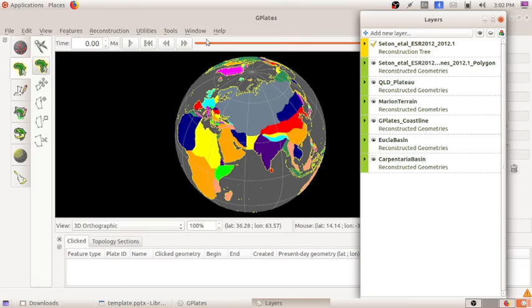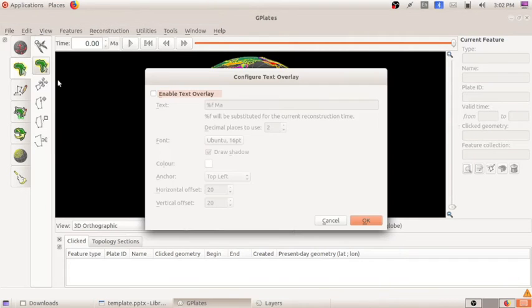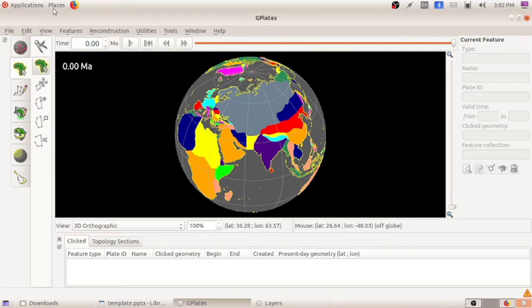So here we can check where is the view menu. In the view menu, go to an option configure text overlay. From here we have to enable this text overlay. This is in MA, which means mega annum, which is 1 million years, and click on OK here.